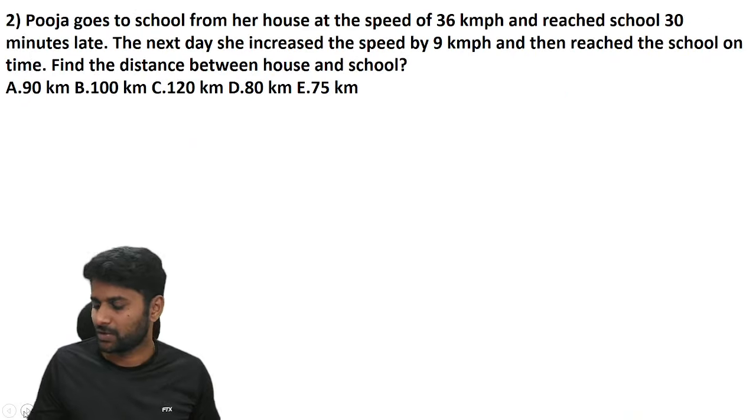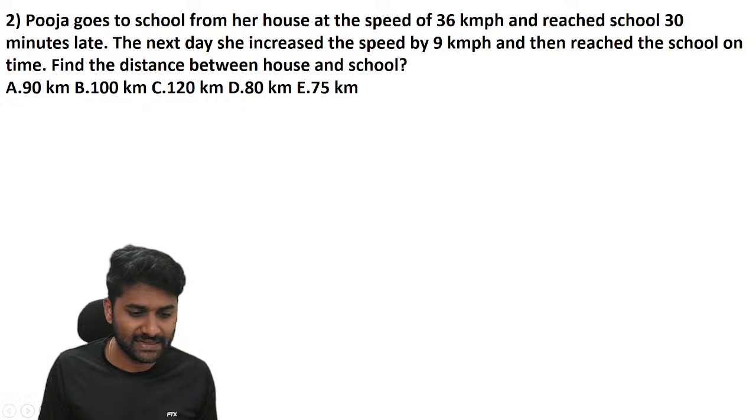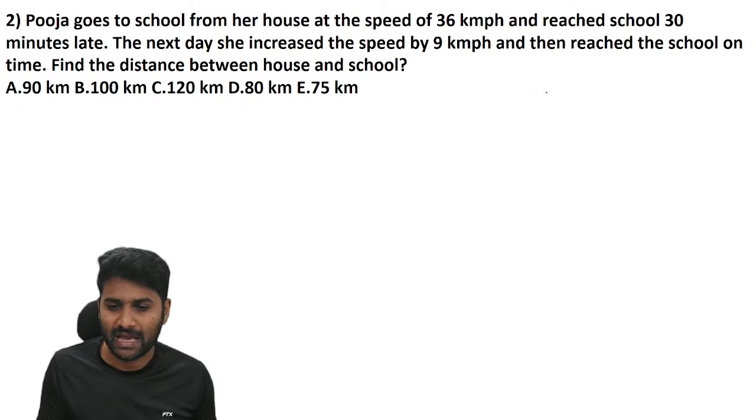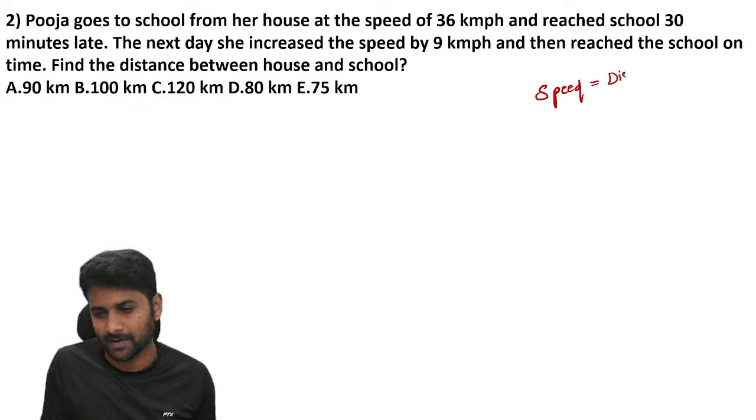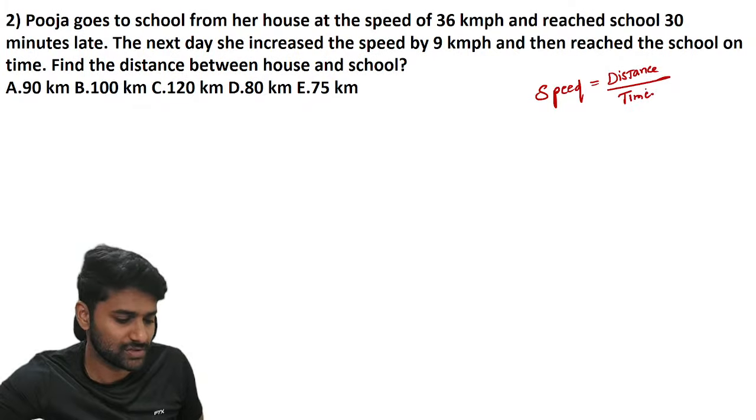Let's check the second question, from time, speed and distance. As you know that speed is equal to distance by time. Try to solve this question.